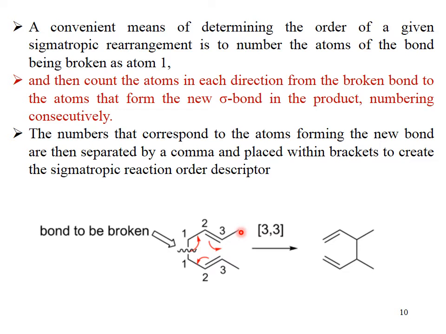You can see that the unsaturated double bond from one side is going to be shifted to the other side. This is just a shifting of sigma and pi bonds within the same molecule. This is a 3,3 type of sigmatropic rearrangement, 3,3, because the atom at carbon number 3 is going to be replaced. Means the sigma bond is being replaced on the carbon atom.